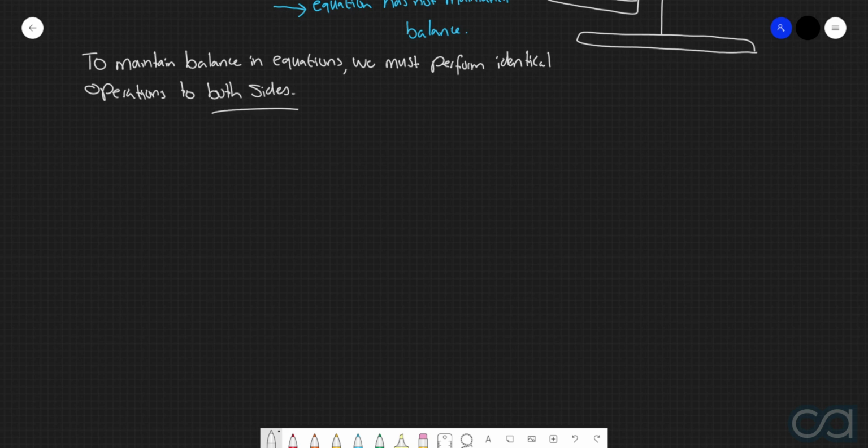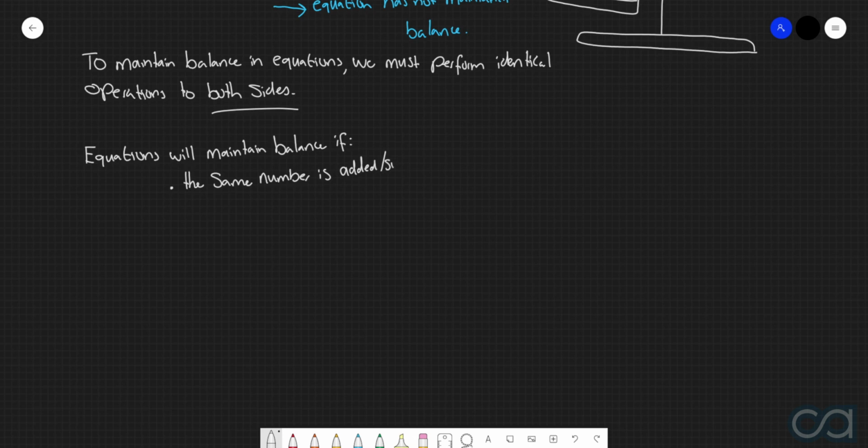It means that if we want to maintain the balance in an equation, then we can add or subtract the exact same number from both sides. Or both sides are either multiplied or divided by the same number.